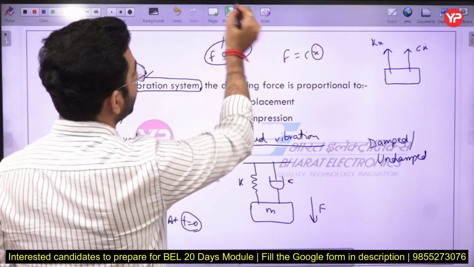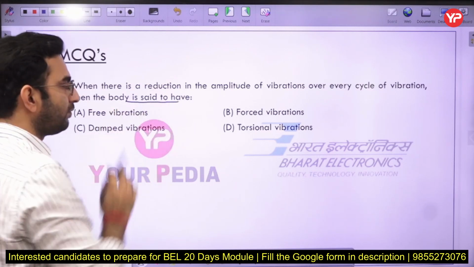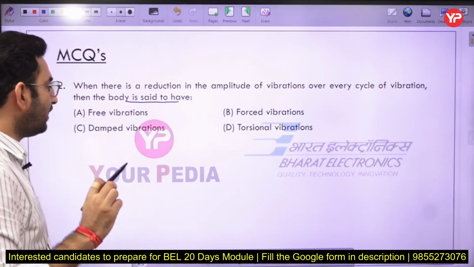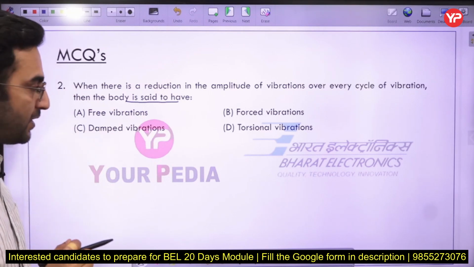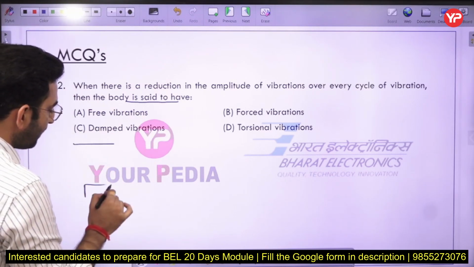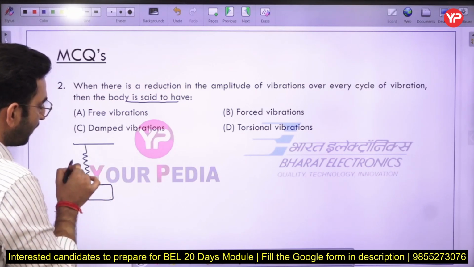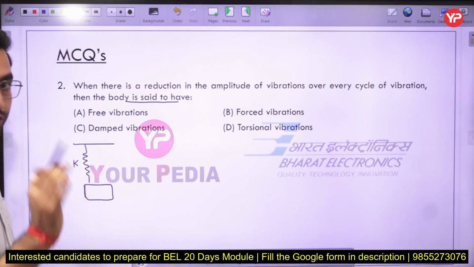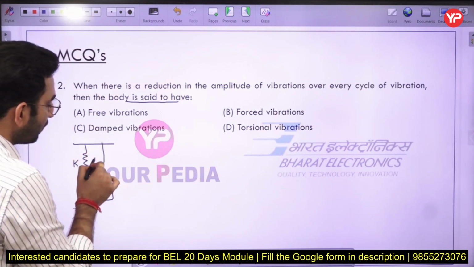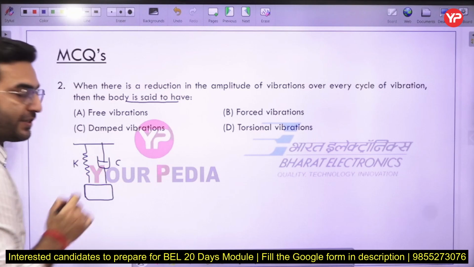Now we have our next question: when there is a reduction in the amplitude of vibration over every cycle of vibration, then the body is said to have what? Now just see what happens in this case. Let us suppose we have a simple spring-mass system again, where I have installed a spring with stiffness K, and there is also a damper present with a damping coefficient C.